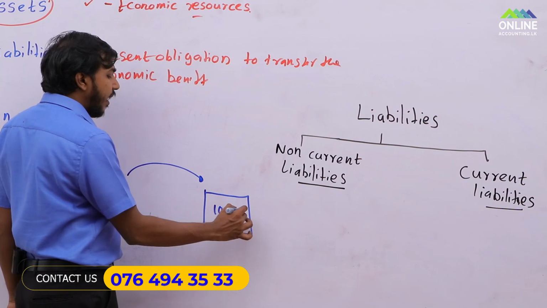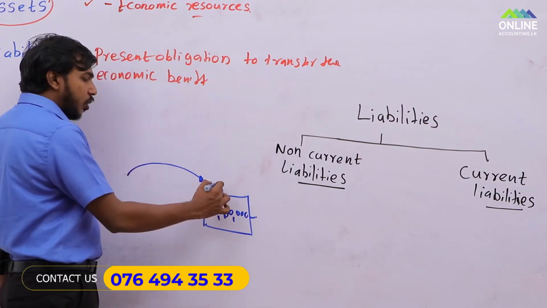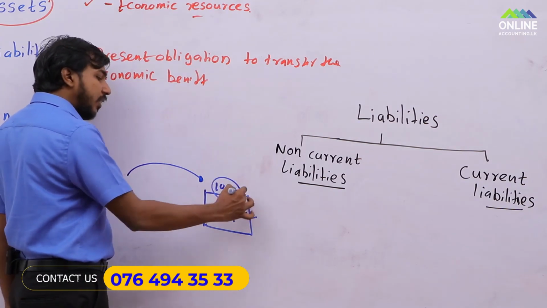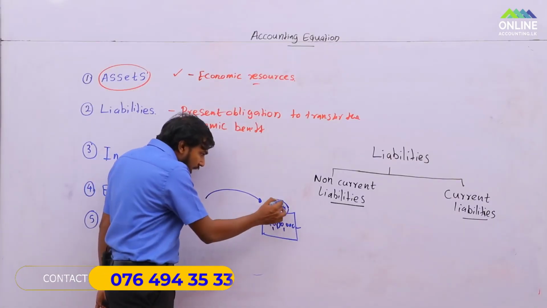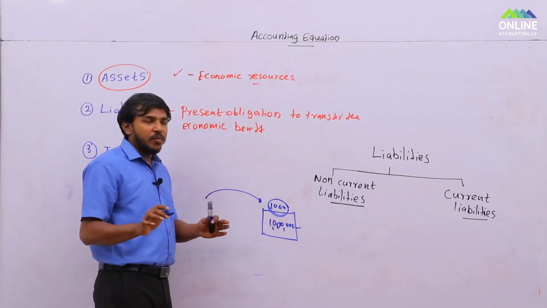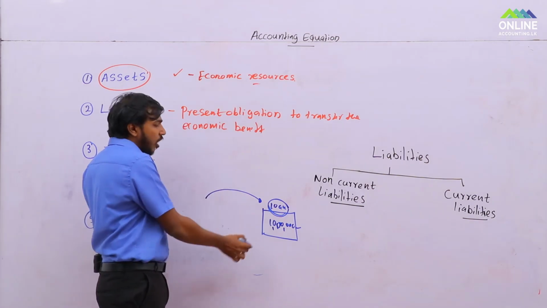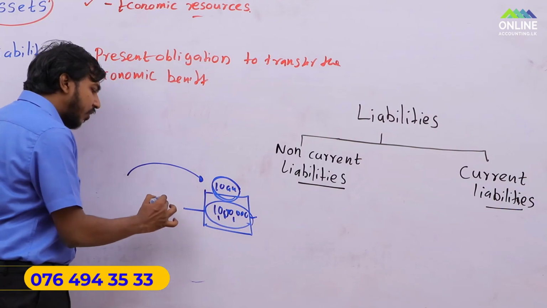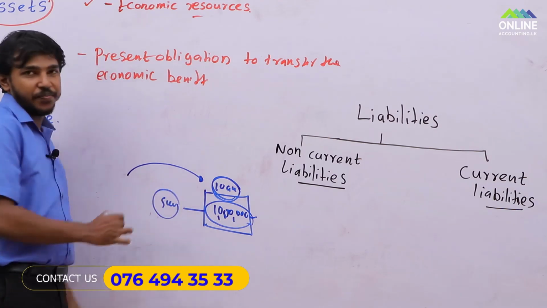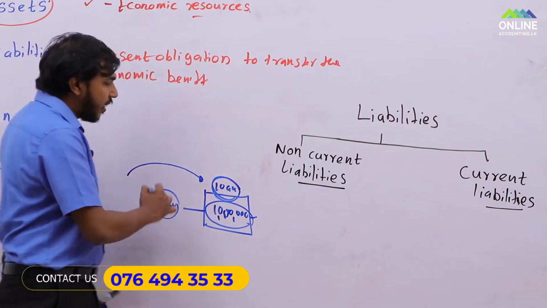10 lakhs loan that they have obtained. Now if you have taken a loan, just the loan, and you get the cash, that's a different scenario. But you obtain a loan. Loan means an asset or a liability for you? Now you are promising them, okay, look here, I will pay this 1 million within a 5 year period of time. So this is a liability.